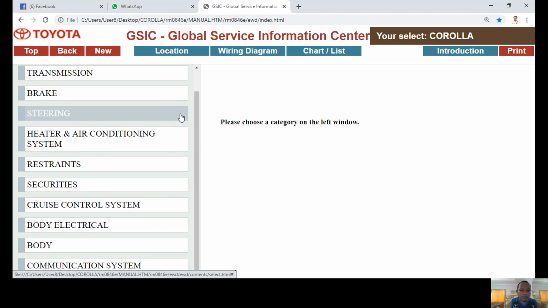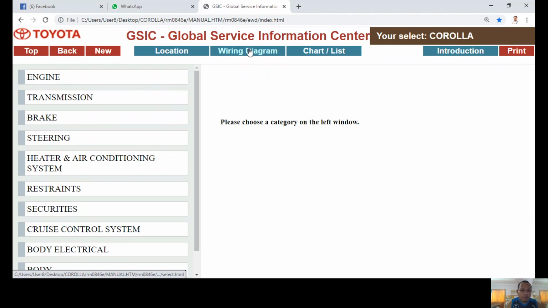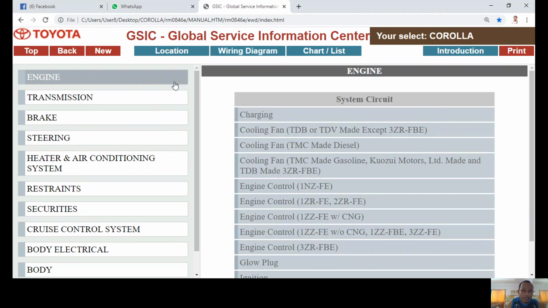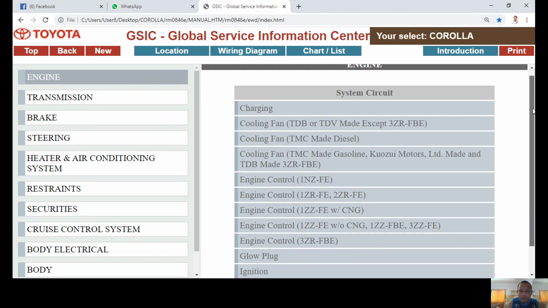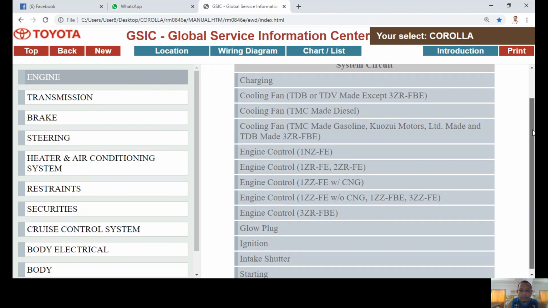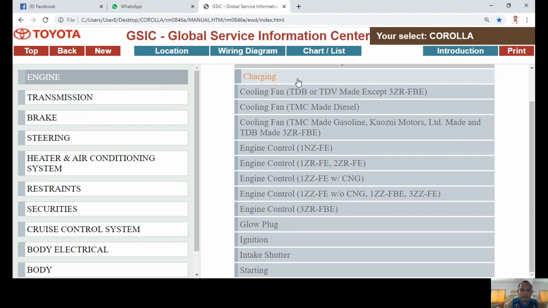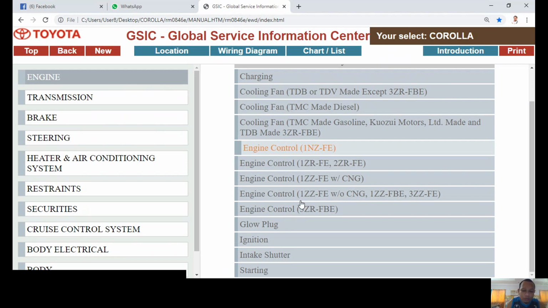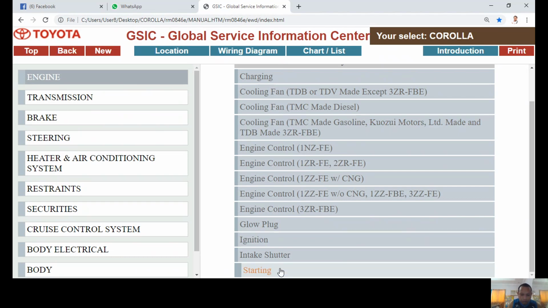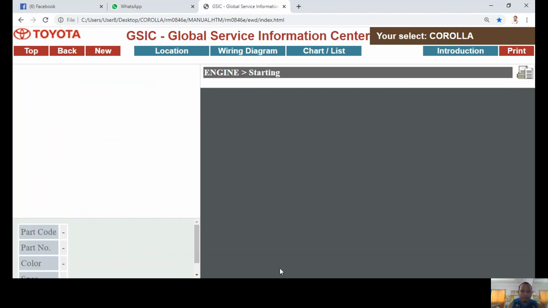So we will have an example. For example, I will try to find out what are the wiring circuits on the engine. By clicking the engine, you will see a lot of menus here. This tells you the circuit in every circuit from charging system down to starting system. So what are those circuits attached to the engine? For example, if I'm going to look into the starting system circuit, I'm going to find starting system circuit. So if I click starting system circuit,